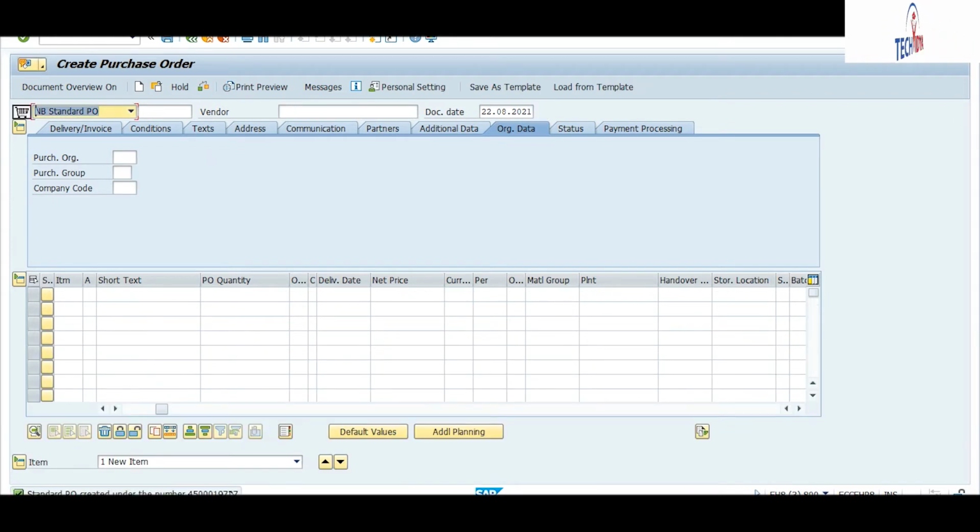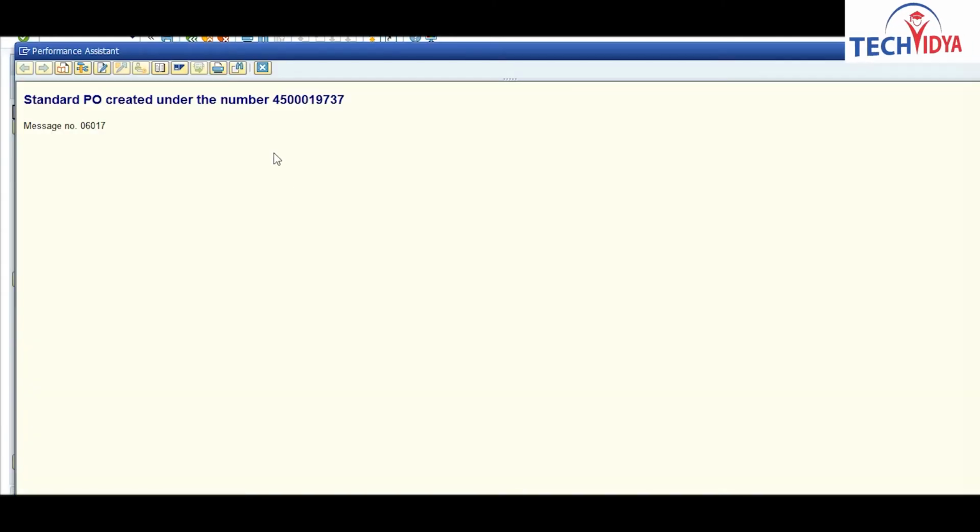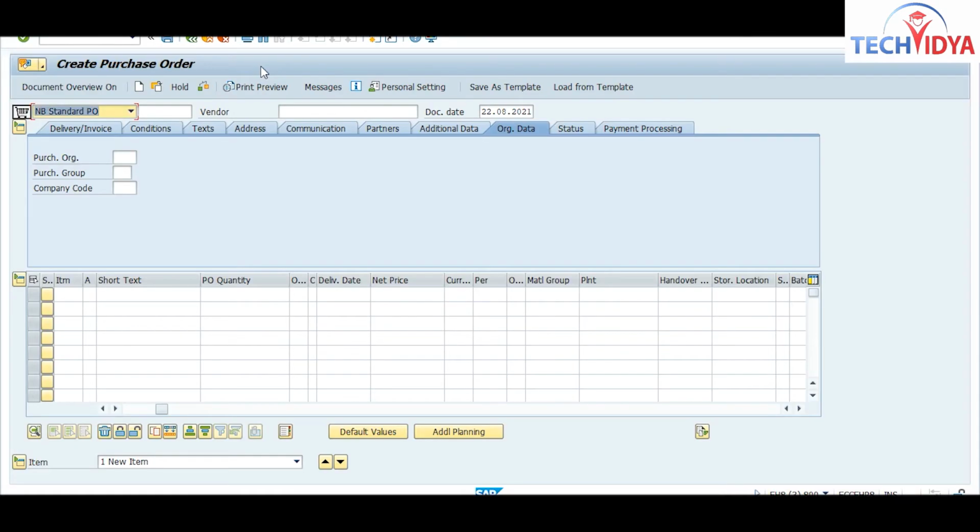So we have created this PO. Note down this number. As I have ordered this material, it will go to the vendor, and according to that, the vendor will send the material. Whenever we receive the material, we will do the goods receipt process through the MIGO T code.